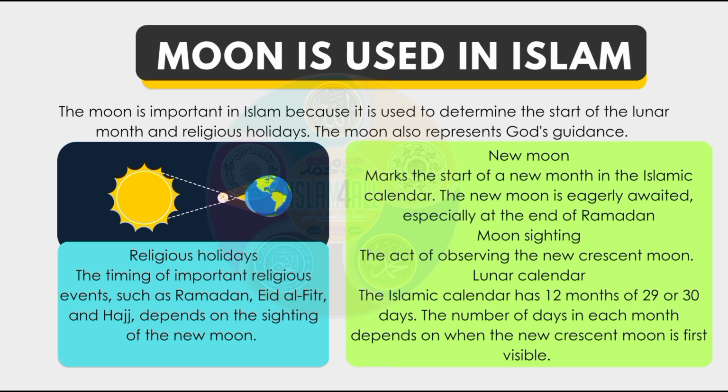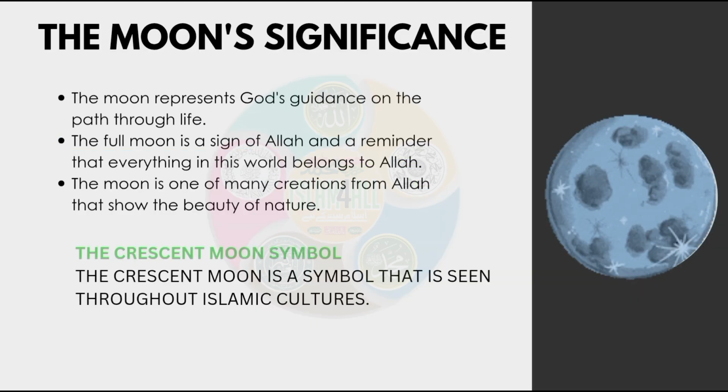Moon sighting, the act of observing the new crescent moon. Lunar calendar. The Islamic calendar has 12 months of 29 or 30 days. The number of days in each month depends on when the new crescent moon is first visible. Religious holidays. The timing of important religious events, such as Ramadan, Eid al-Fitr, and Hajj, depends on the sighting of the new moon.